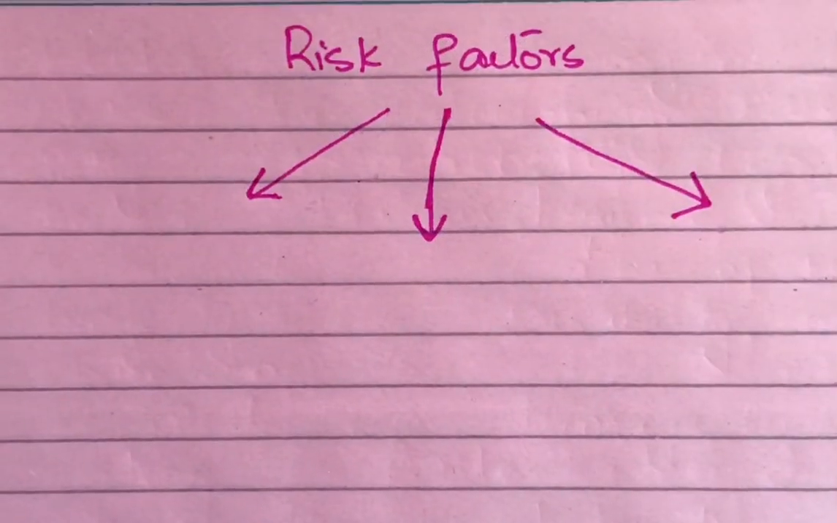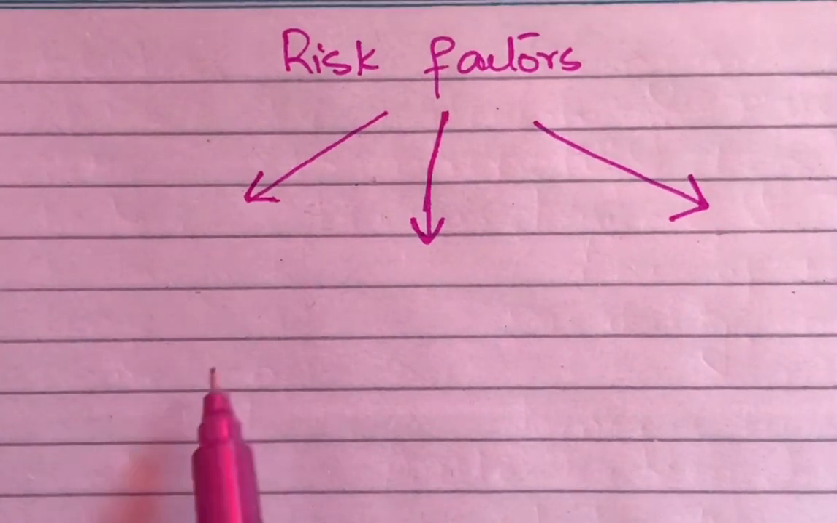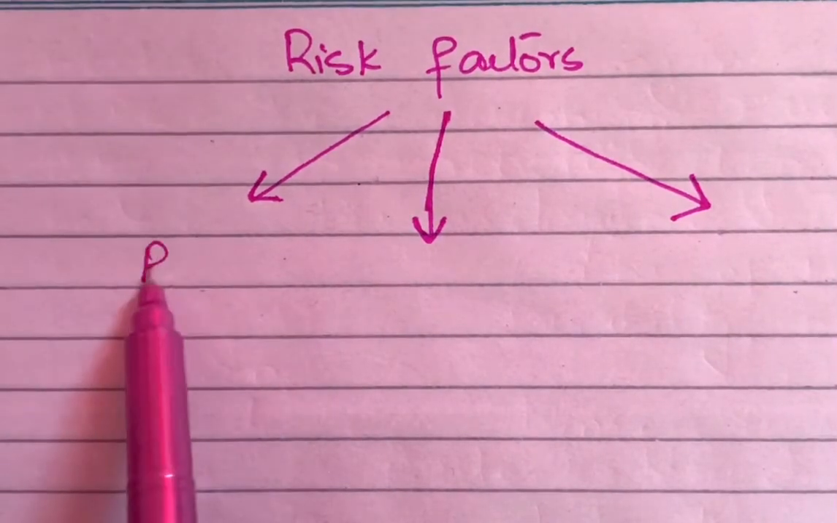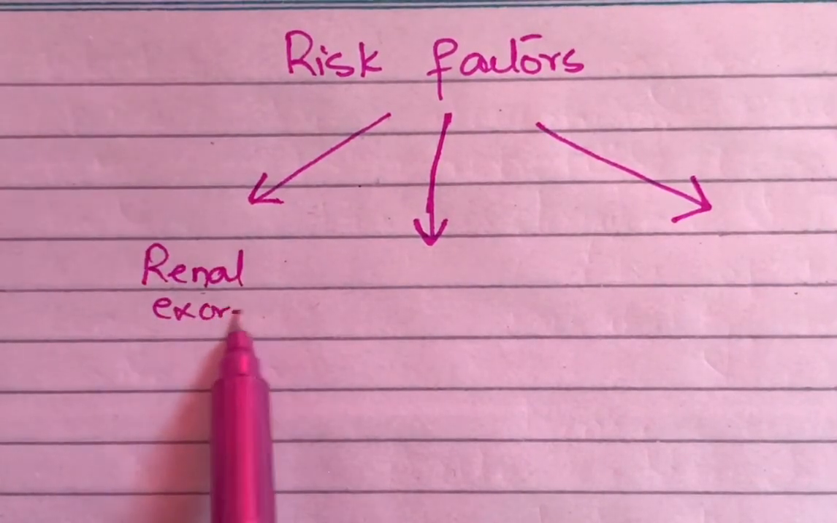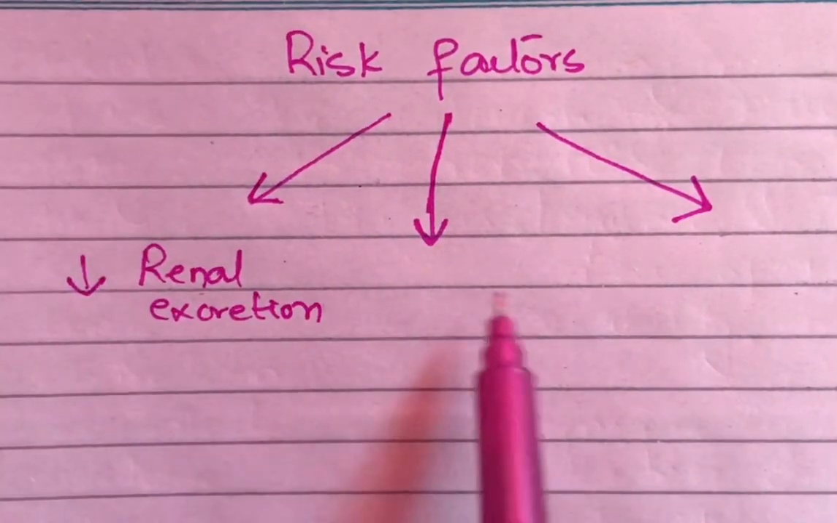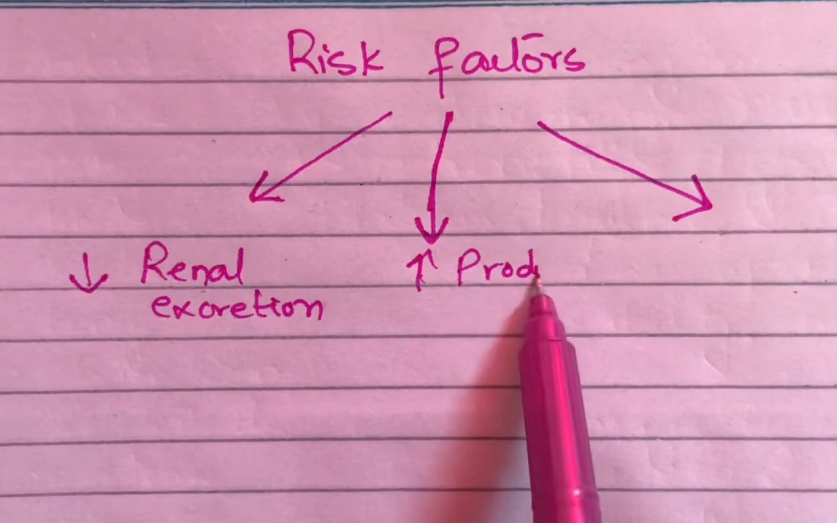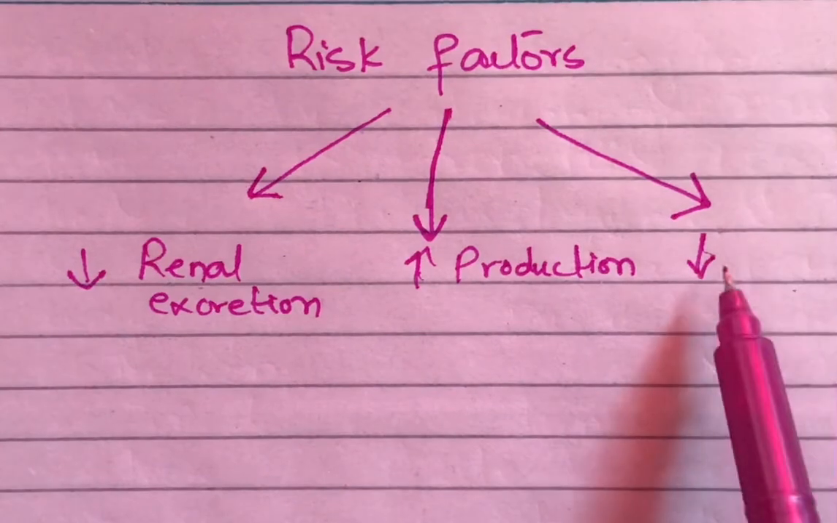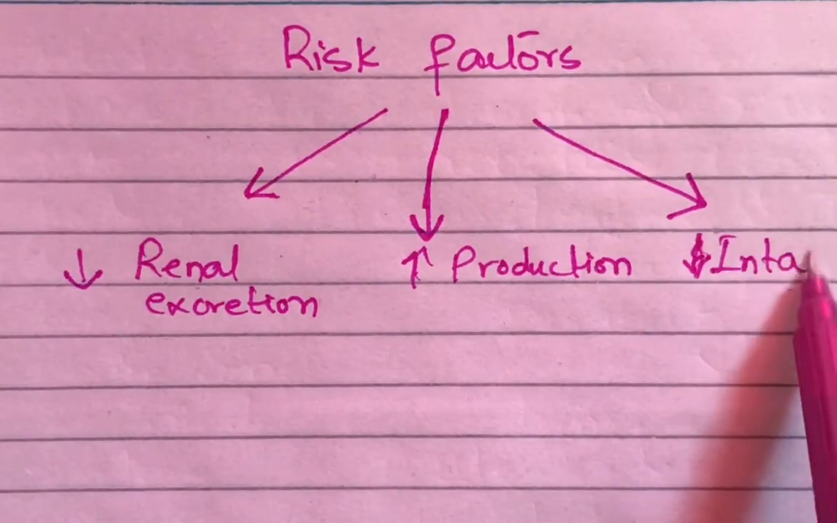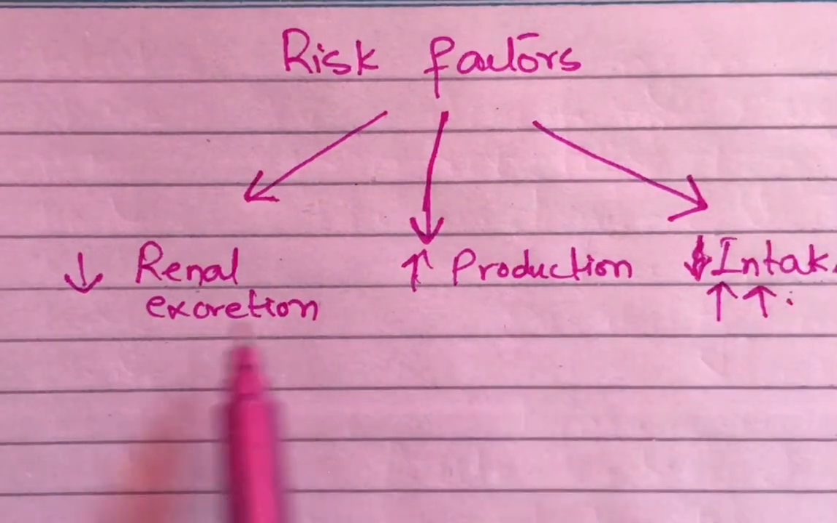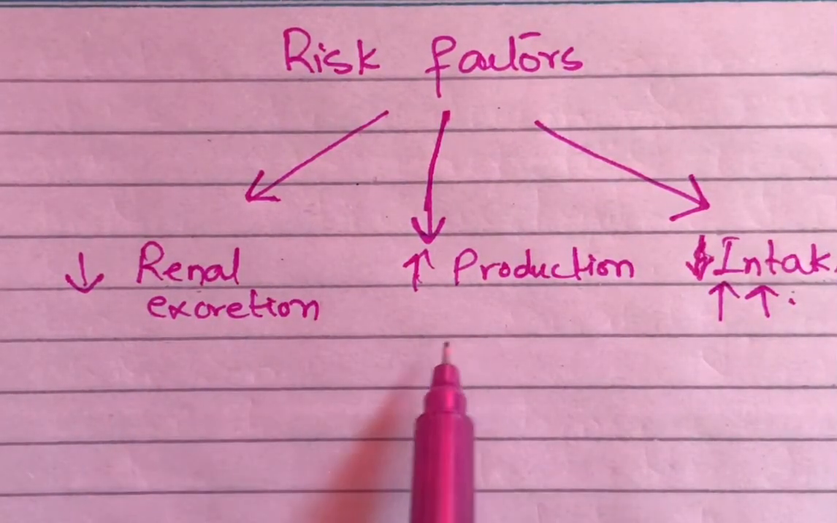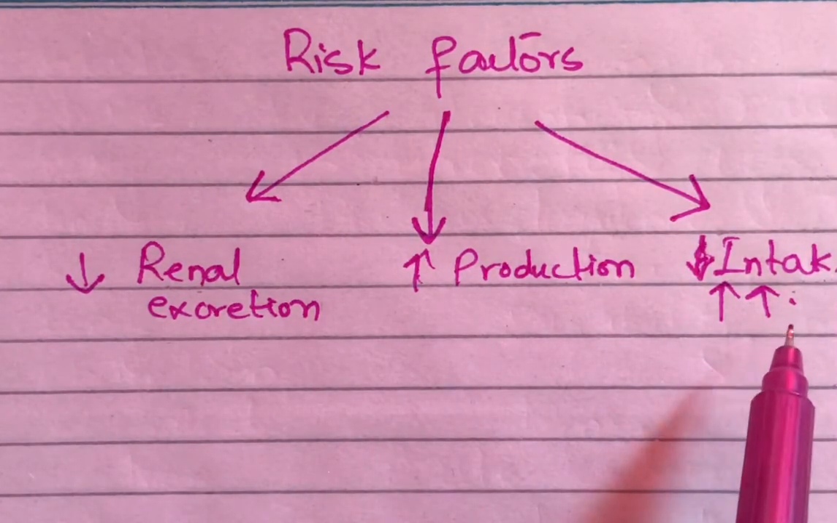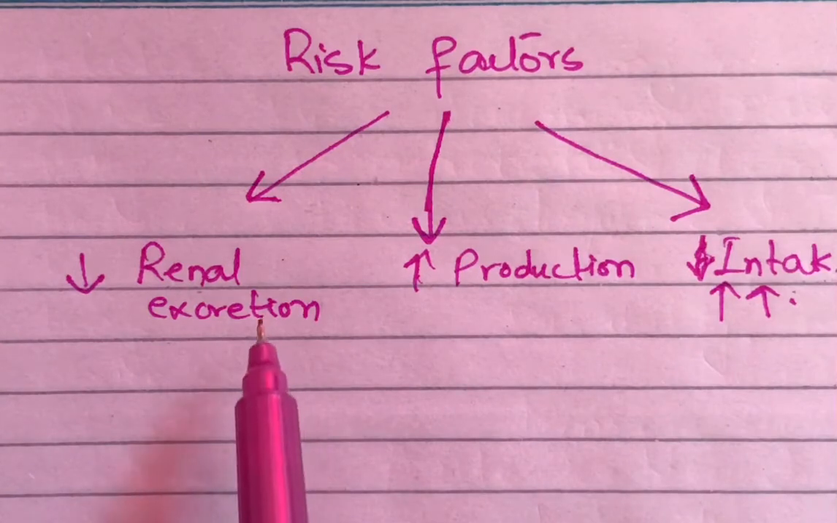Now we are discussing the risk factors which lead to hyperuricemia or gout formation. We have three factors. Number one, there is diminished renal excretion: renal excretion of uric acid in our body is decreased. Number two, production of uric acid in our body is increased. And the third one is that intake of uric acid in our body is increased. So when these three factors occur, like renal excretion of uric acid decreased, or production of uric acid increased, or intake of uric acid through diet increased, all these cases will lead to hyperuricemia.